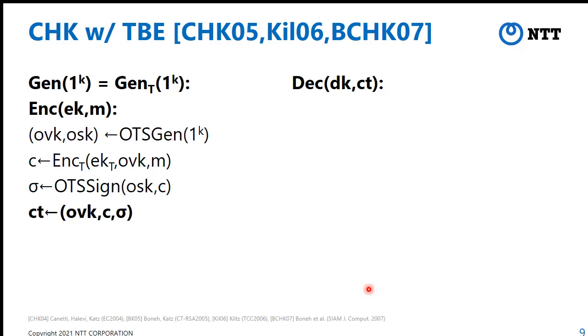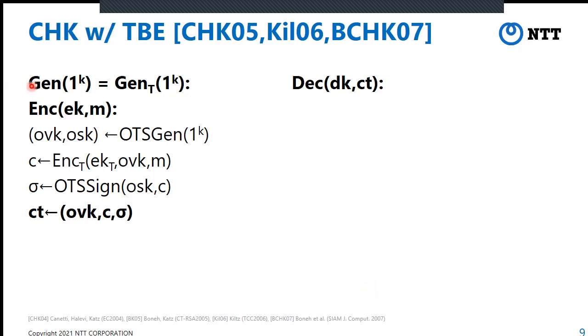In the CHK transformation, the public key encryption's key generation algorithm is the same as the tag-based encryption's key generation algorithm. To encrypt a message with the encryption key, it first generates a one-time signature verification key (OVK) and a one-time signature signing key (OSK).